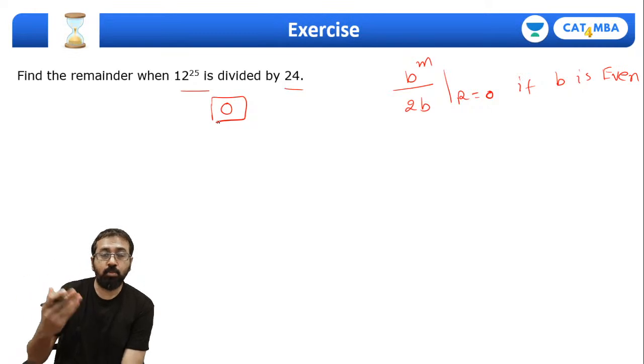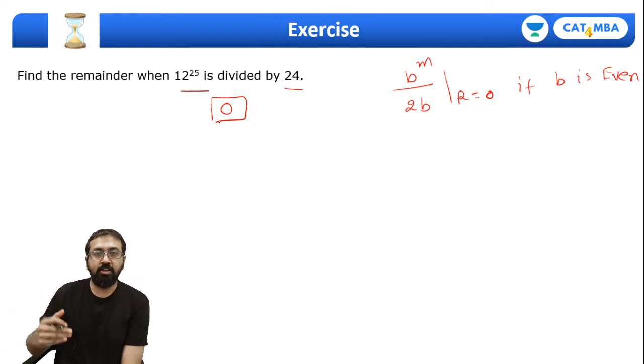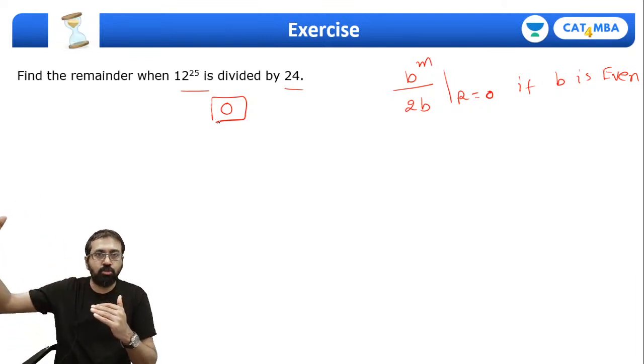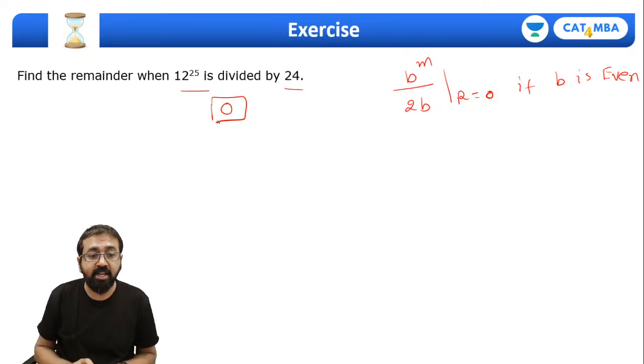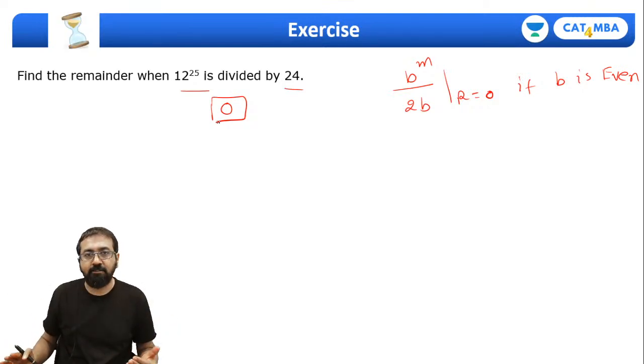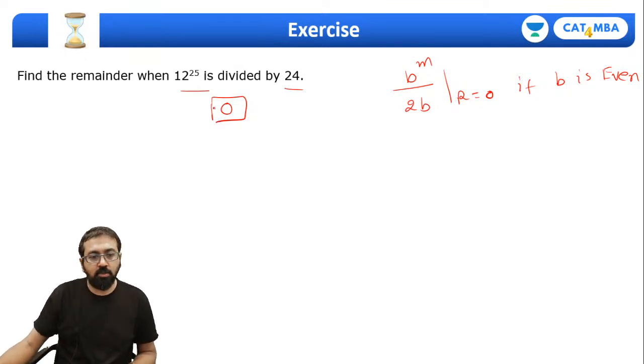12 squared is 144. 144 divided by 24, remainder 0. So if you take any power more than 2 also, it will leave remainder 0 when you divide it by 24. As simple as that. So this is the rule that we applied. Okay. So the answer over here is 0. The remainder is 0.